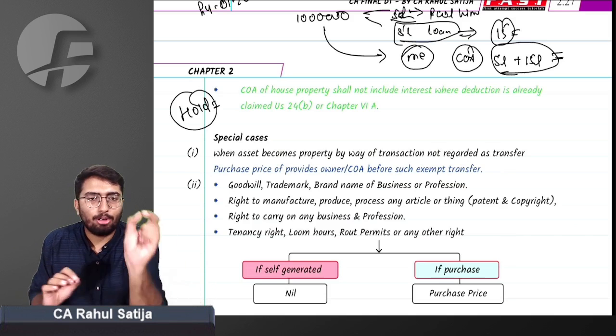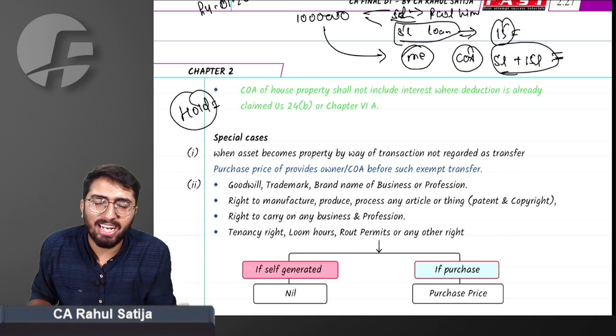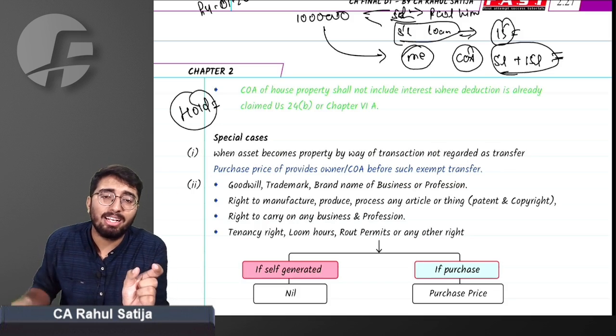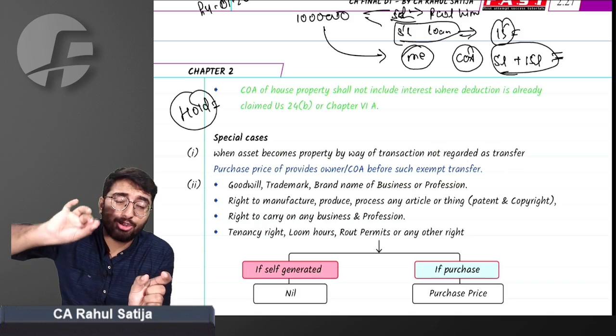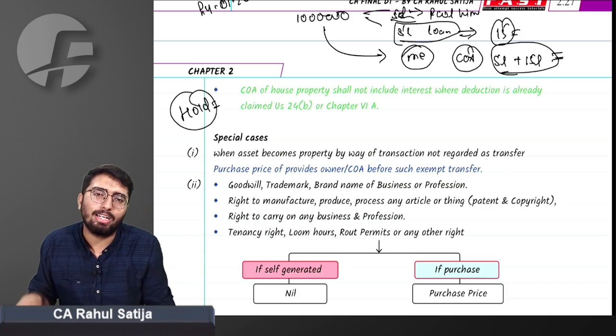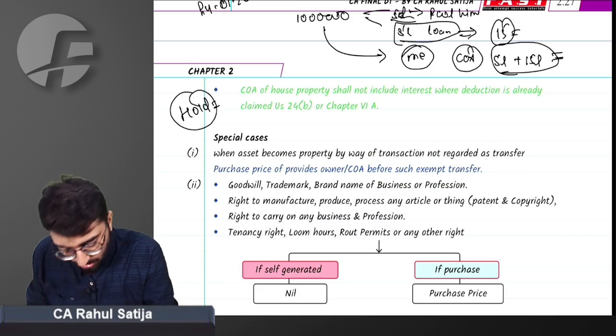This simply means if any property is acquired out of an exempt transfer, any transfer that is exempt, in that case the cost of acquisition of the previous owner will be considered as my cost of acquisition, and indexation shall be applied accordingly. We'll study about this later on in depth.